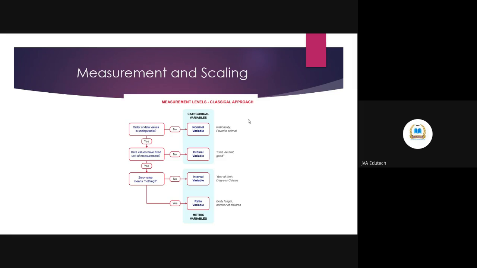So let's say if you have taken a Likert scale, let's say you want to measure people's likeliness towards visiting a restaurant. So you have asked a few questions: the food is tasty, the restaurant ambience is good, the restaurant is pocket friendly, and you ask the questions on a 5 point Likert scale, strongly disagree to strongly agree.